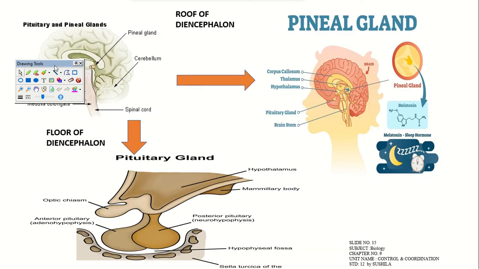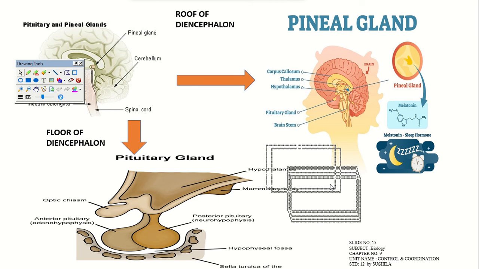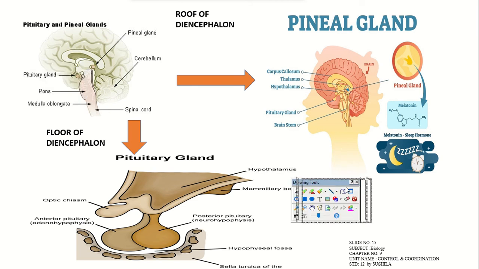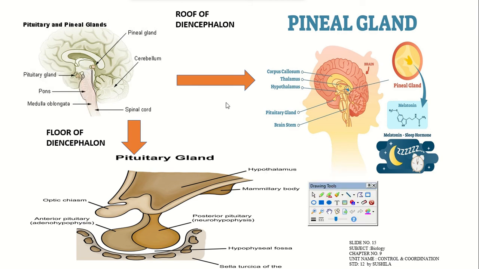Now the next part of the hormonal glands, that is the pineal gland. Where it is present, that is the roof of the diencephalon. Don't get confused with the roof and the floor of the diencephalon. The pineal gland is particularly for the roof of the diencephalon, and the pituitary gland, here you can see, is the floor of the diencephalon. That is a structure you would have learned in your previous classes, right?